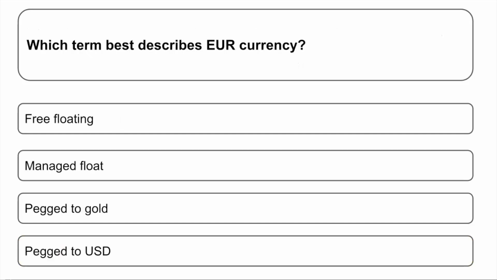Which term best describes the INR currency? Whether it is a free floating, managed float, pegged to gold, or pegged to USD. The correct answer is it is free floating currency.